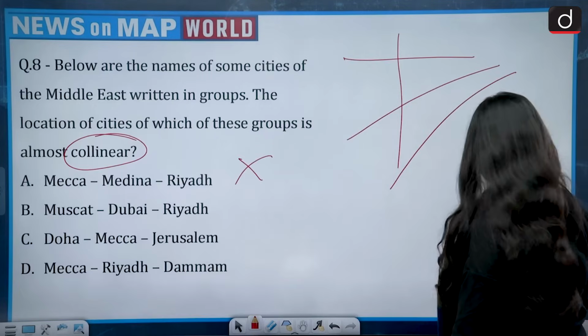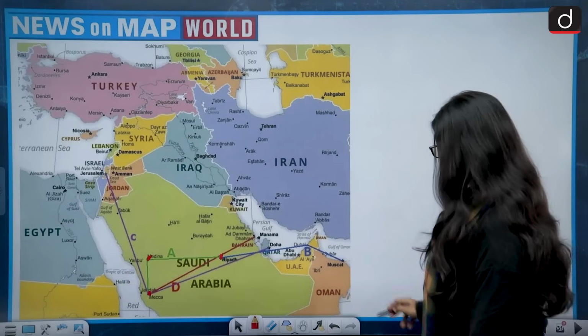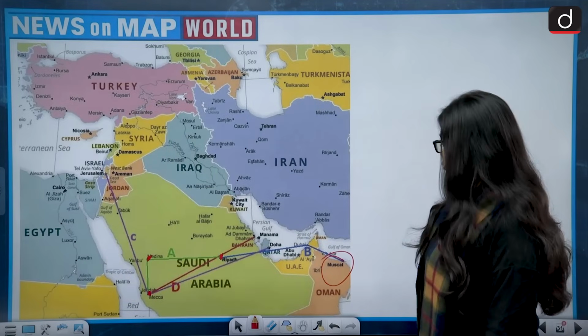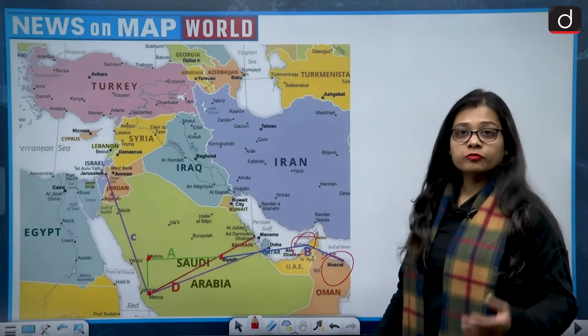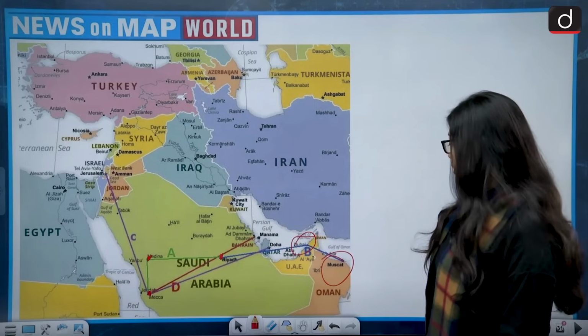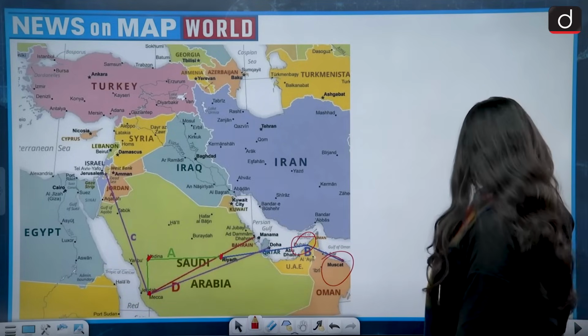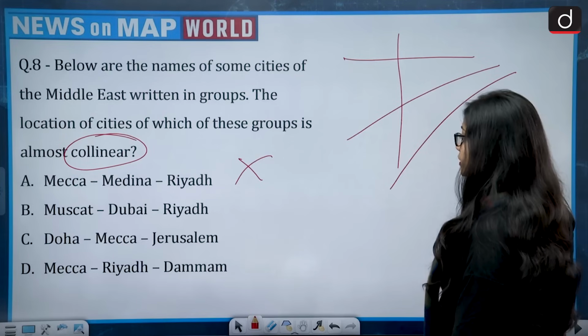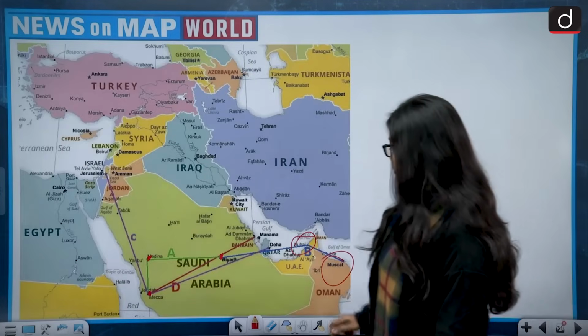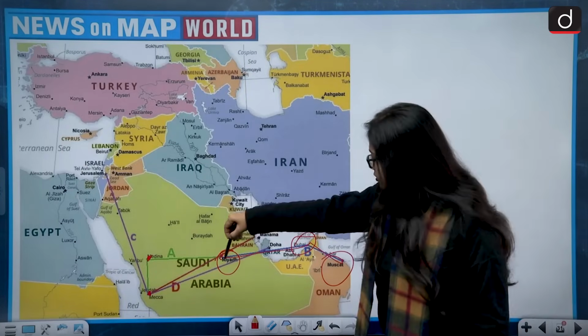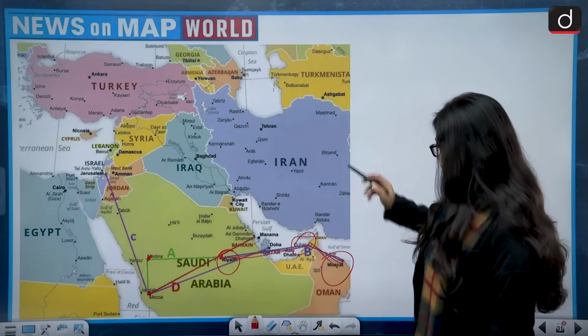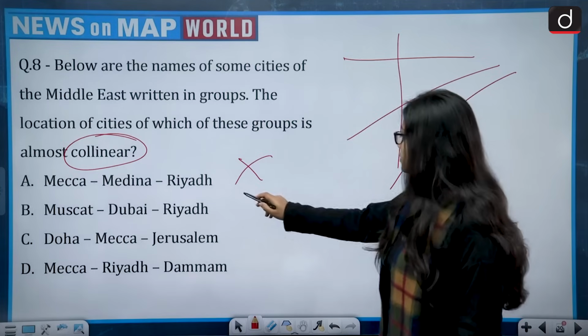Second, Muscat, Dubai and Riyadh. Muscat is the capital of Oman. Dubai lies in the UAE, one of the most popular cities of the UAE, and the other one is Riyadh. Riyadh is the capital of Saudi Arabia. This is Riyadh. Very clearly it is not lying in the same direction. So this also becomes wrong.